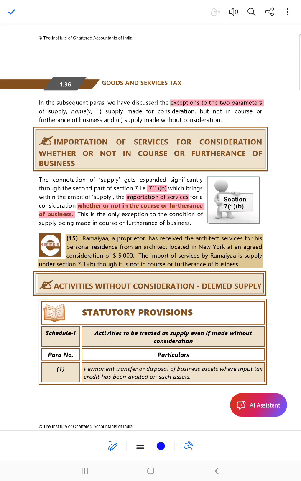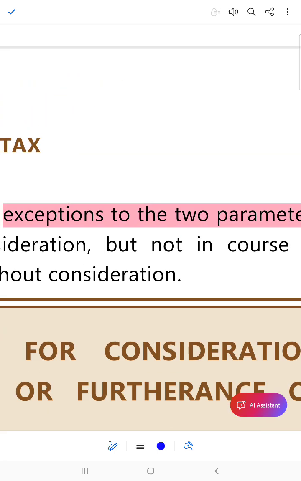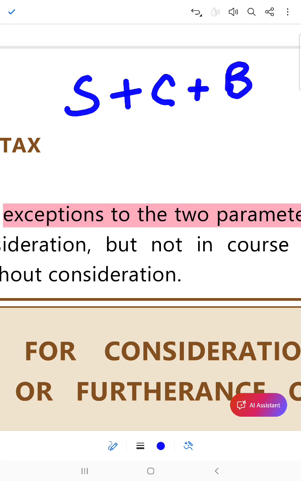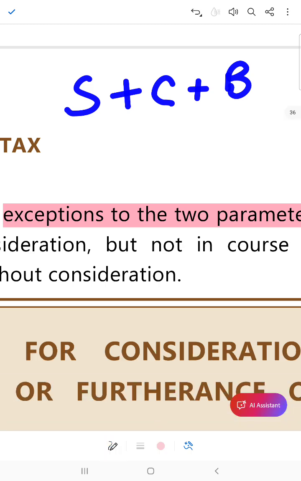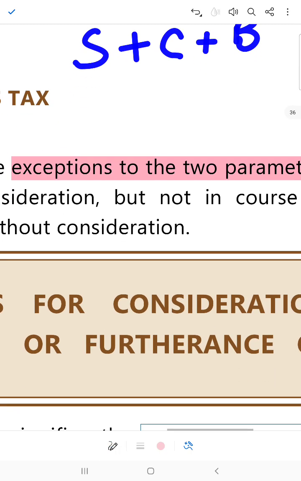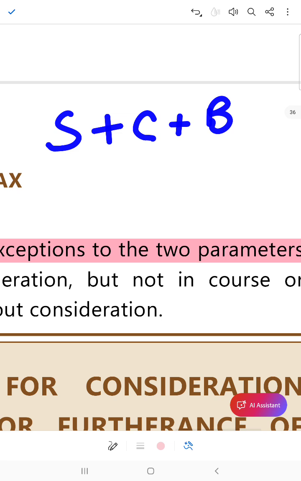See, it has to be S plus C plus B. Now, when there is no consideration, they must be present. Now, this is called